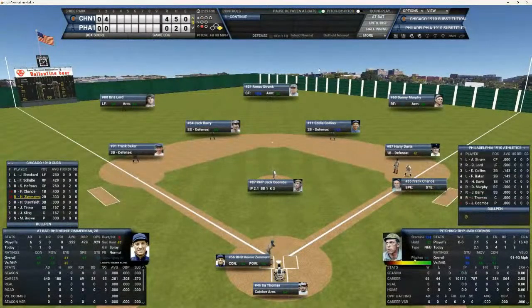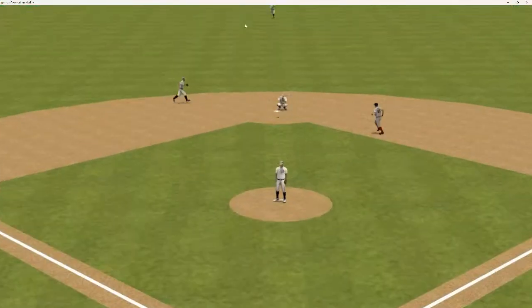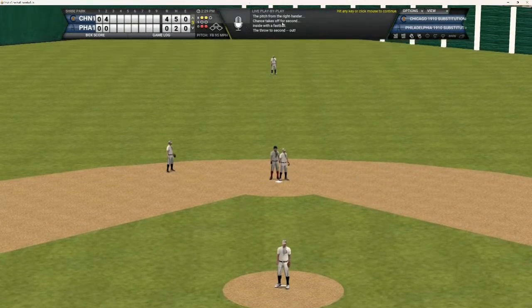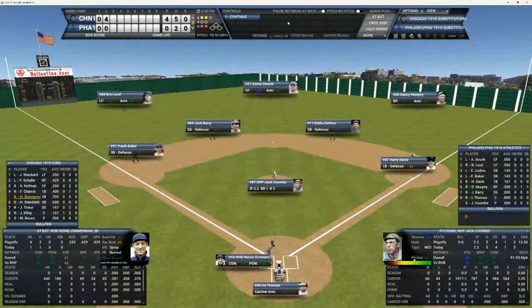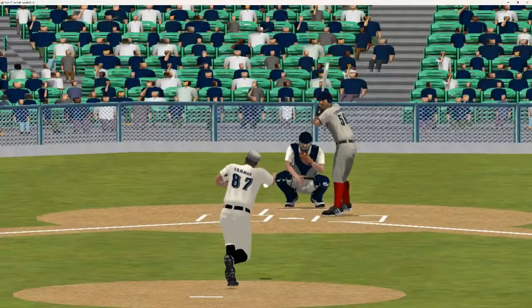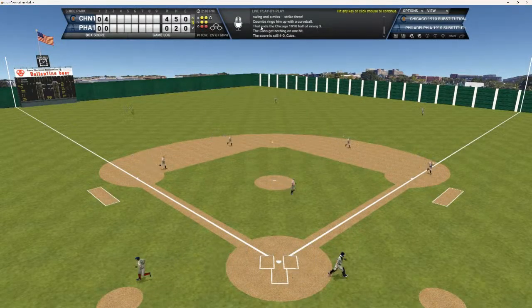And that brings up Zimmerman. Zimmerman is 1 for 1 today. And here's the 1-0 pitch to Heinie. And Chance is off and running, and they got him out by a country mile, folks. That'll be 2 outs now, and nobody on for Zimmerman. Here's the 2-2 pitch to Heinie. And that's a swing and a miss, and that'll end the inning.